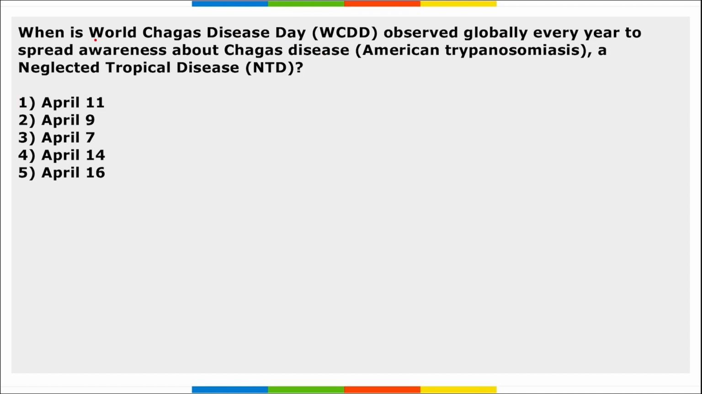Next, when is World Chagas Disease Day observed every year to spread awareness about Chagas disease, a neglected tropical disease? So 14th of April is observed as World Chagas Disease Day. It is for Chagas disease, that is an NTD, a neglected tropical disease.